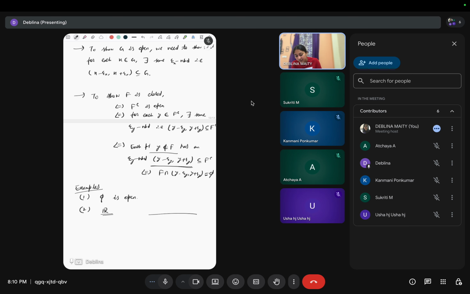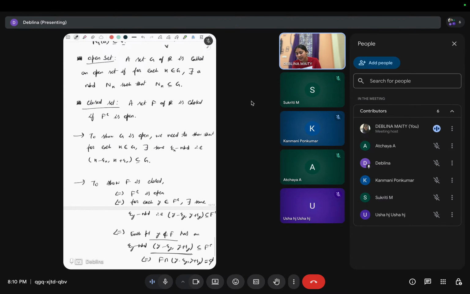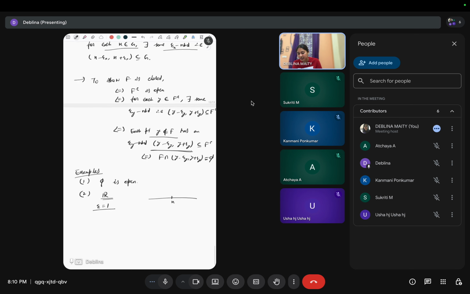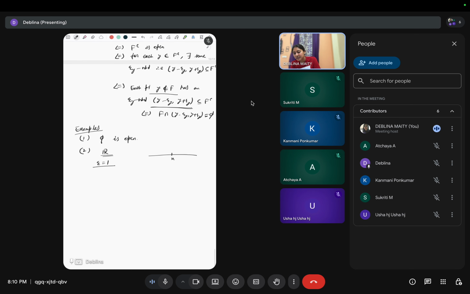R is open because if we take any x and take epsilon to be 1, this means, if for each x in that set we have to find an epsilon neighborhood which is totally contained in that set. So if we take epsilon to be 1, this x minus epsilon to x plus epsilon is contained in R. We can take epsilon to be any 1, 2, 3, anything like that.